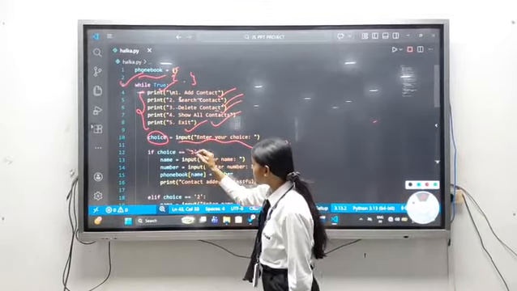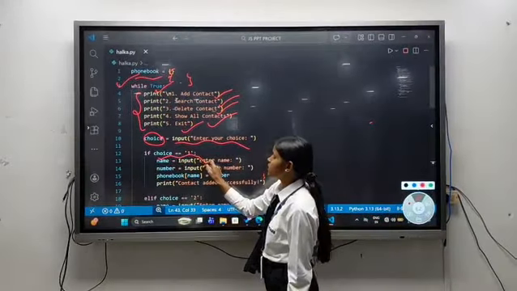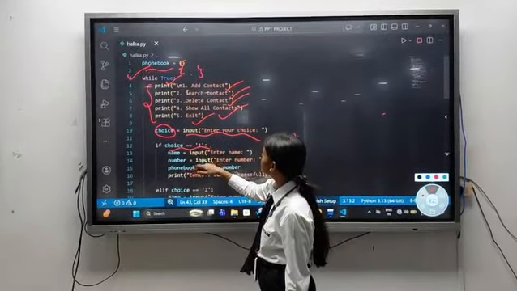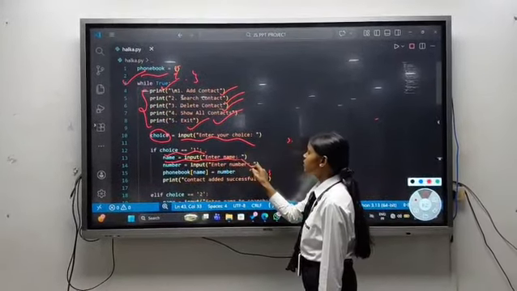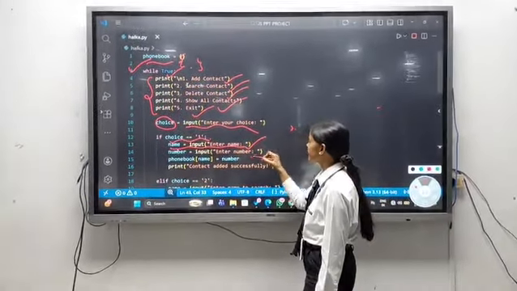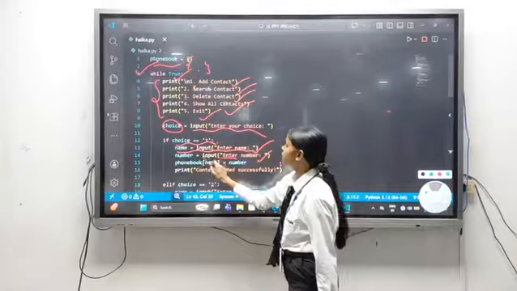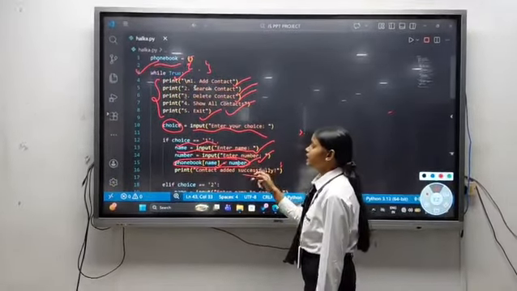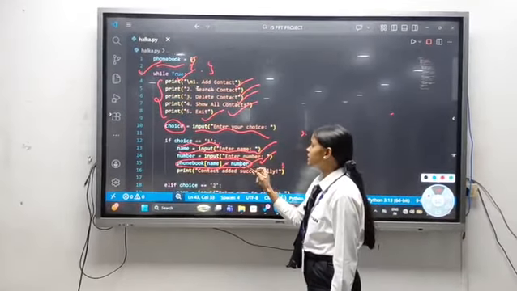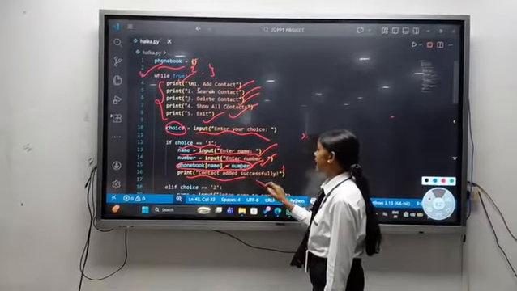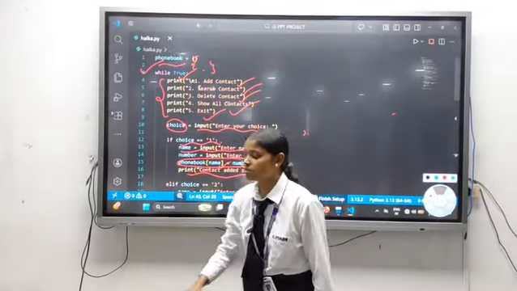If choice is equal to 1, then we take input from the user, the name and number, and from this we update the dictionary: name is equal to number. Then we print contact added successfully.